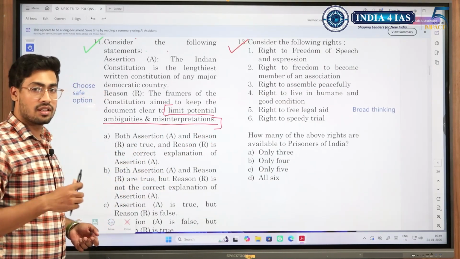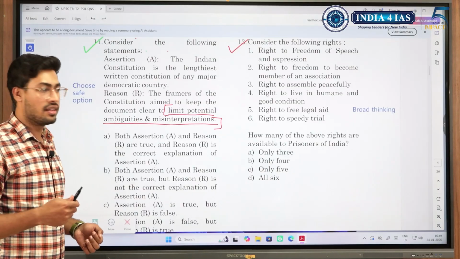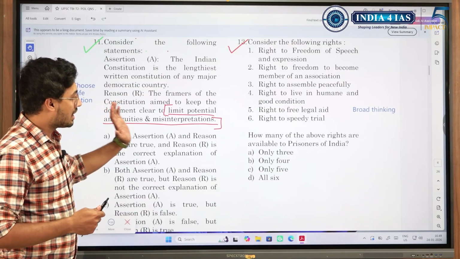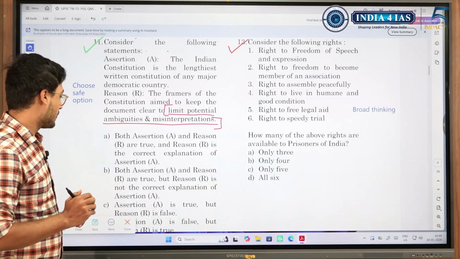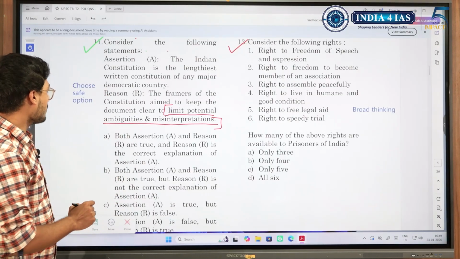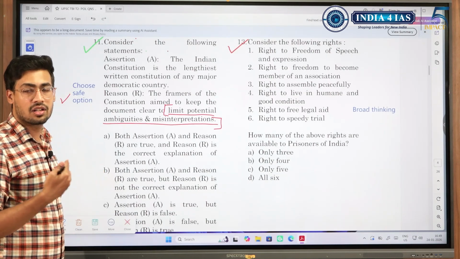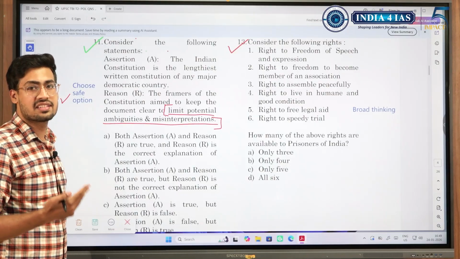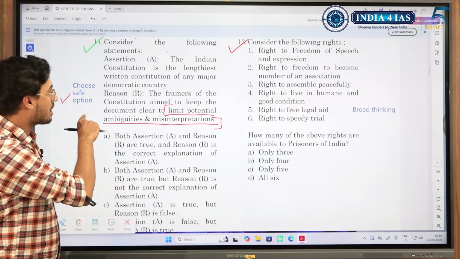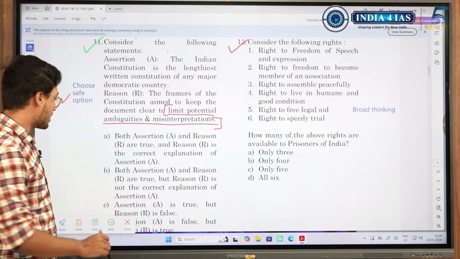The UPSC question setter would try to think in a positive way about our forefathers, and he would try to portray it in a very positive manner. So, we'll have to take these things as correct and think in a very broad way. So, in this question, yes, A is correct and R is the reason for A. In these cases, choose the safe option. Do not make the mistake of thinking that you studied that the constitution is lengthy just because India has diversity and legal luminaries, and so consider R to be wrong. Do not make that mistake. Think in a very broad way, because the broad way will be the safest option.